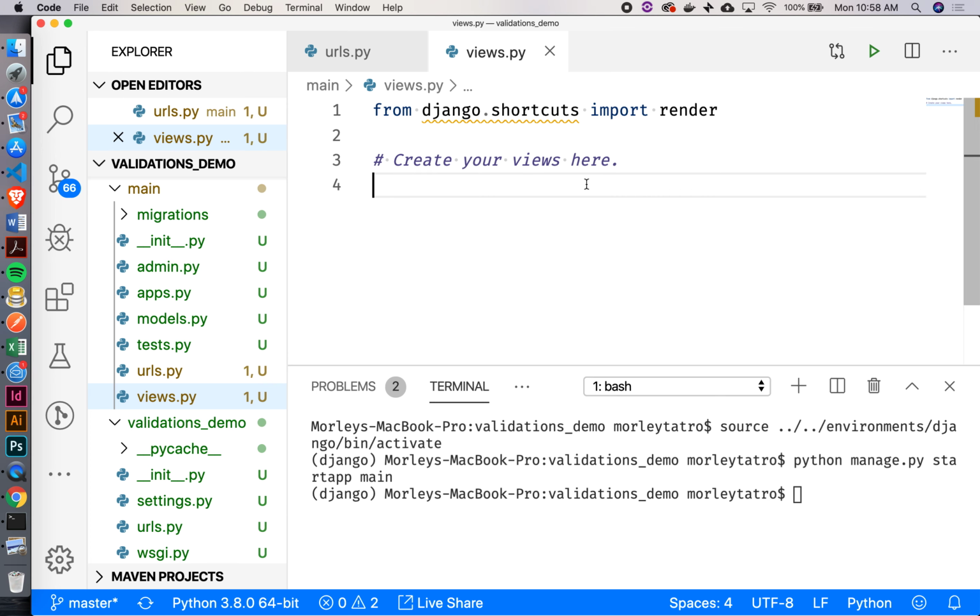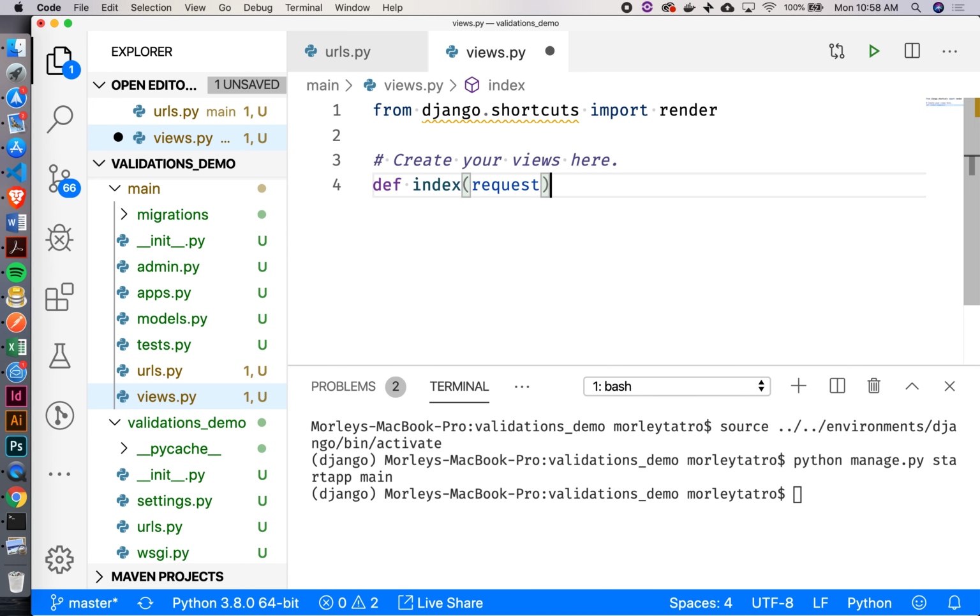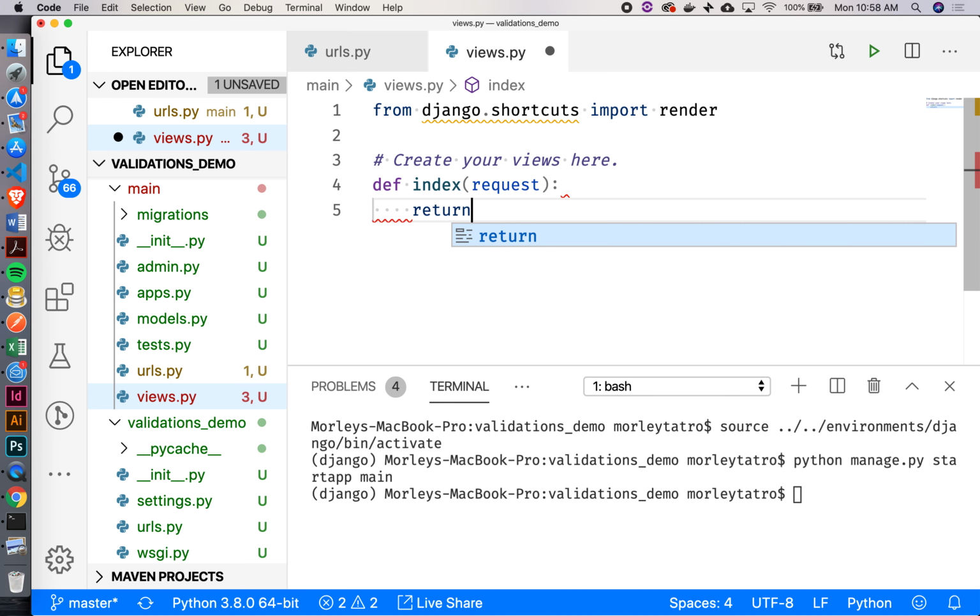So let's just create a def index, right? Def index. Okay, that's going to take in the request. And then let's just render out some template. So we'll say return render. Got to pass in the request every time, right? And I want to render index.html. Does that file exist? No.